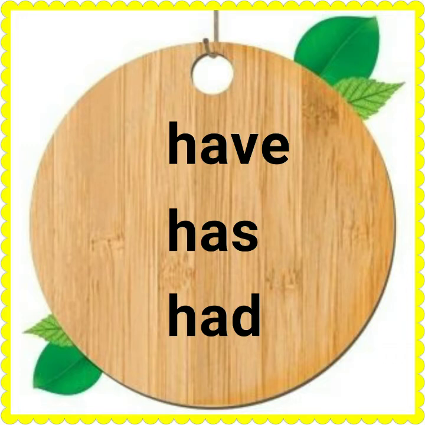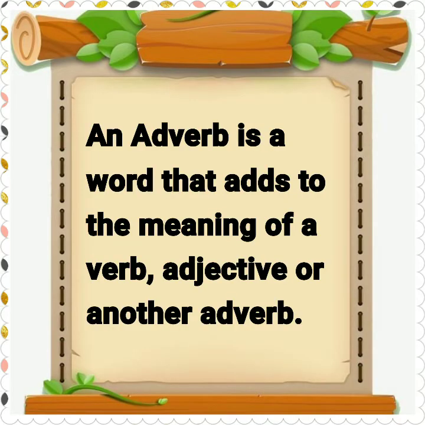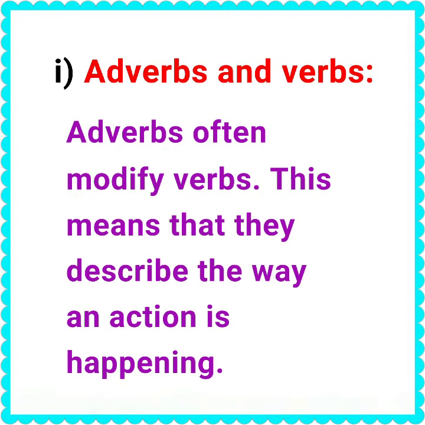Next, adverb. An adverb is a word that adds to the meaning of a verb, adjective, or another adverb. First, adverbs and verbs. Let's see how adverbs describe verbs. Adverbs often modify verbs.